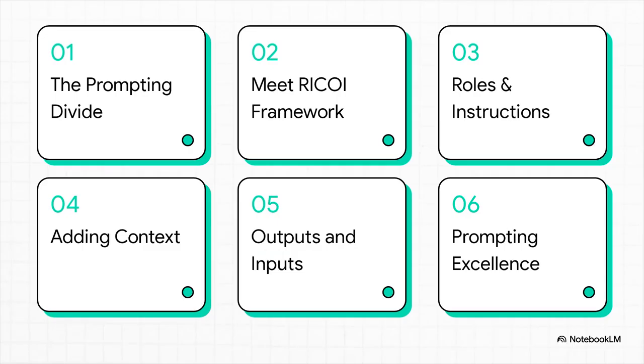Okay, let's dive into this blueprint. Here is our agenda for today. 1. The AI prompting divide. 2. Meet the RICOI framework. 3. Roles and core instructions. 4. Adding context for precision. 5. Output preferences and input. And finally, 6. Rules for prompting excellence.